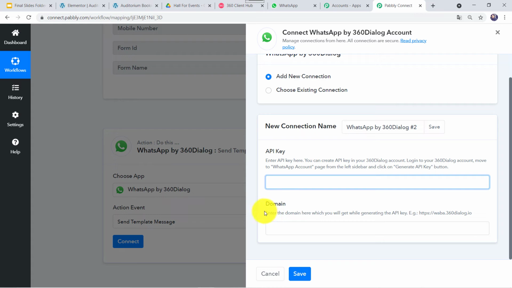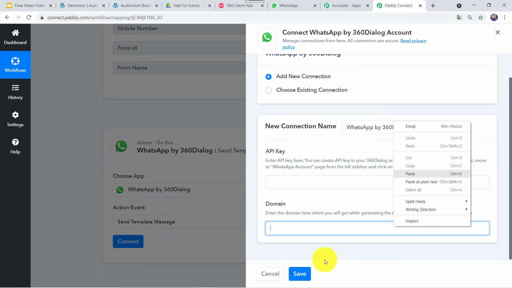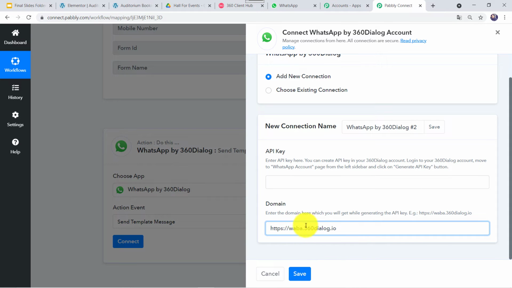Let us read the instructions. Enter the domain here which you will get while generating the API key. We will simply copy this example and paste it over here. So whenever our account is approved, we get this particular domain name by default. In your case, if you get some other domain name, please paste that domain name over here.